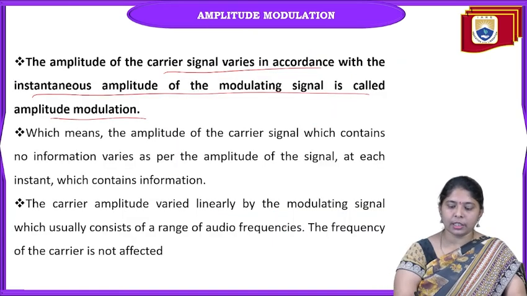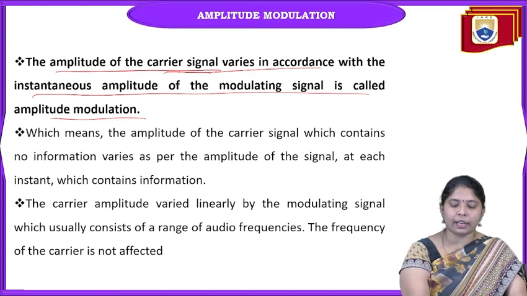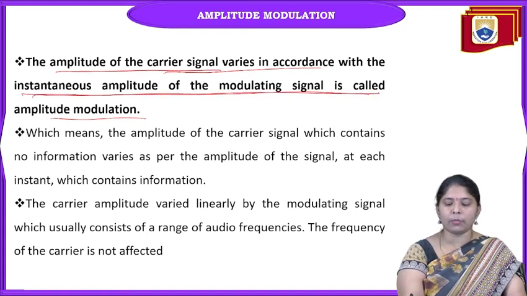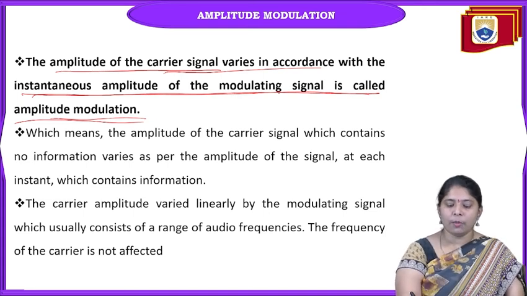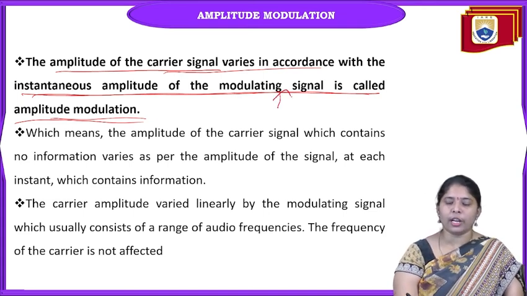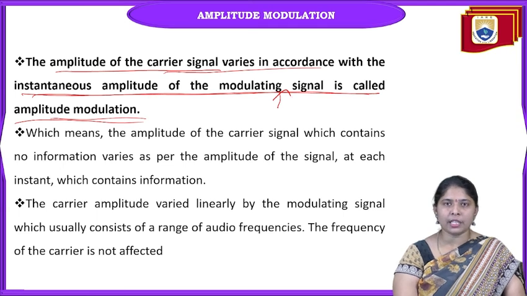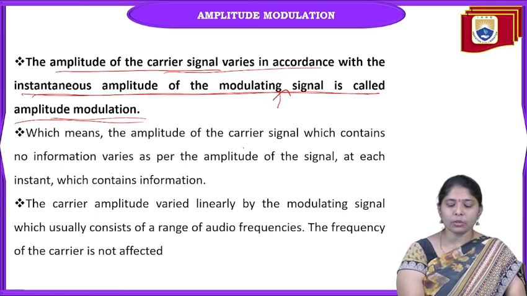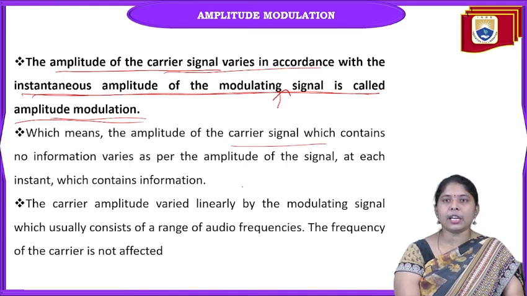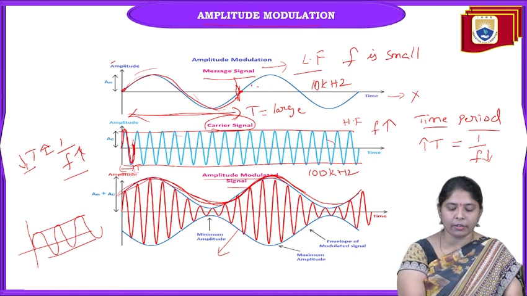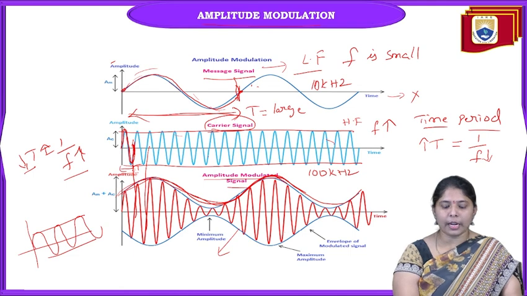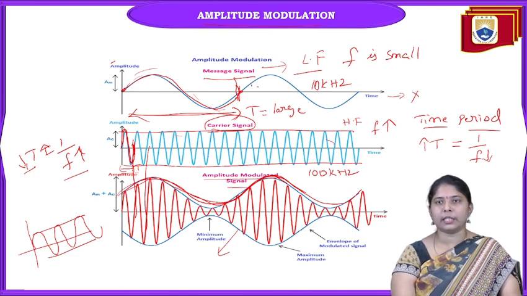Now the definition is: amplitude of the carrier varies in accordance with the modulating signal is known as amplitude modulation. Modulating signal means before modulation. Modulated signal means after modulation. So amplitude of the carrier varies and frequency is constant. Here the frequency is constant or not. This is the modulated wave. This frequency and this frequency both are same, but amplitude varies with the message signal.